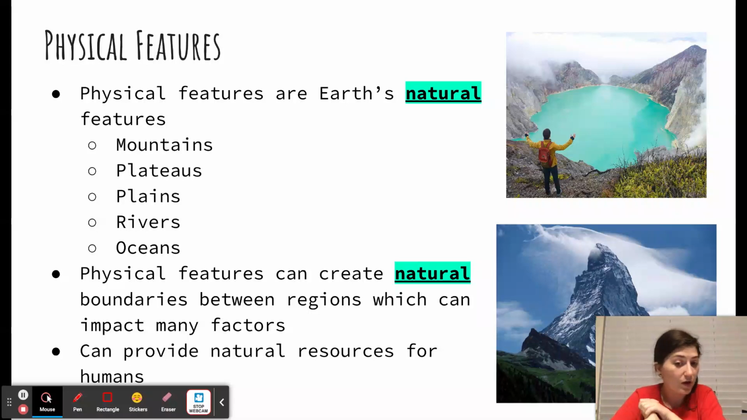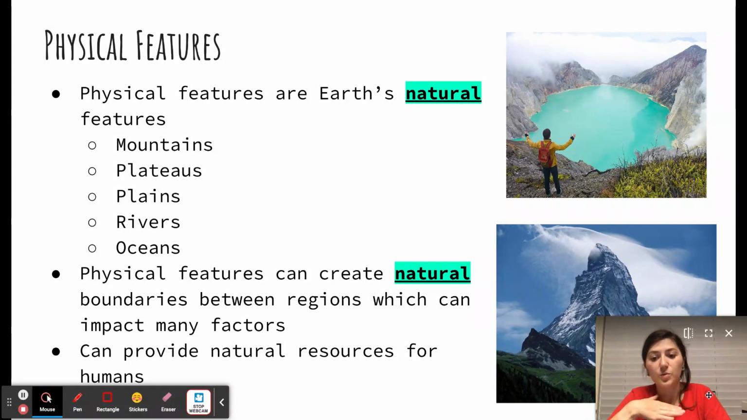A river could be another really good example of that, where a river could split two societies in half, and it's going to be different on both sides. These can also provide natural resources for humans. So, oceans, right? What do we find in the ocean? Fish, right? There's things like seaweed, right? I know not everyone enjoys eating seaweed, but that is a natural resource that you can find in the ocean that is not necessarily an animal.